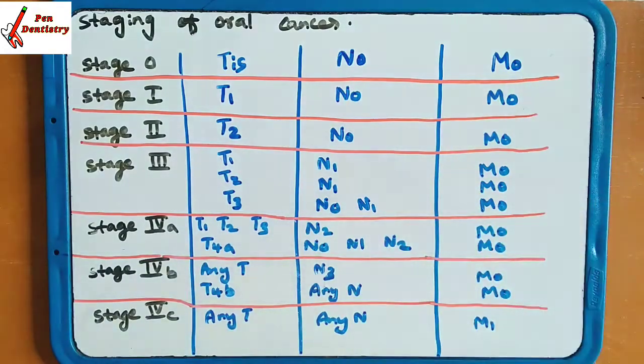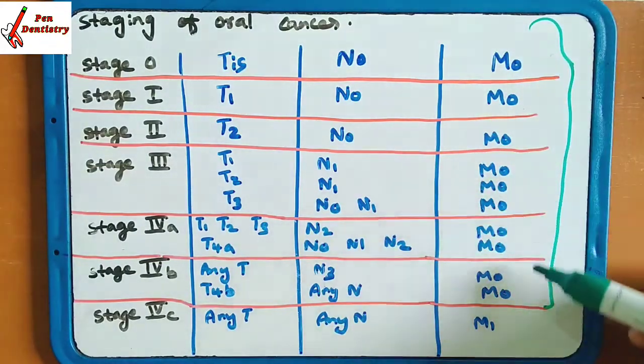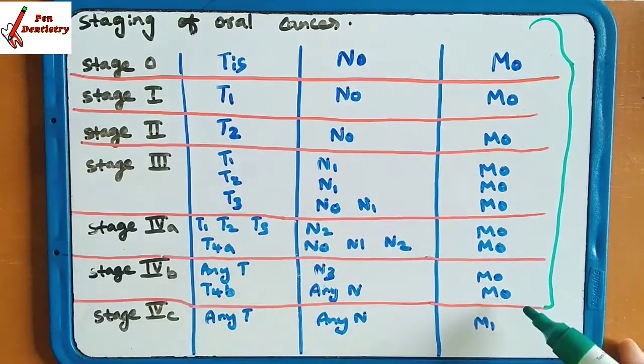M0 is placed at every stage, leaving the last one, M1. So this column is very easy. M0, you can say, is from the first stage up till stage 4B. At the last, M1 is present.